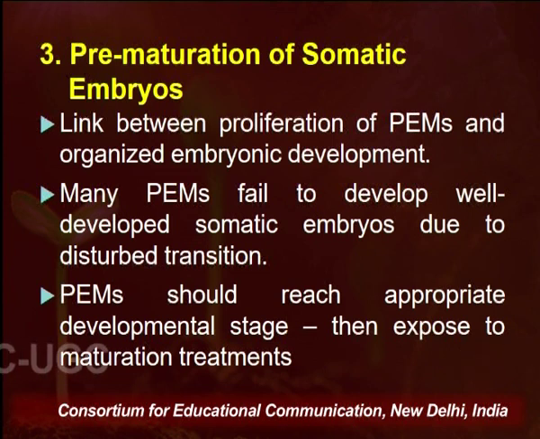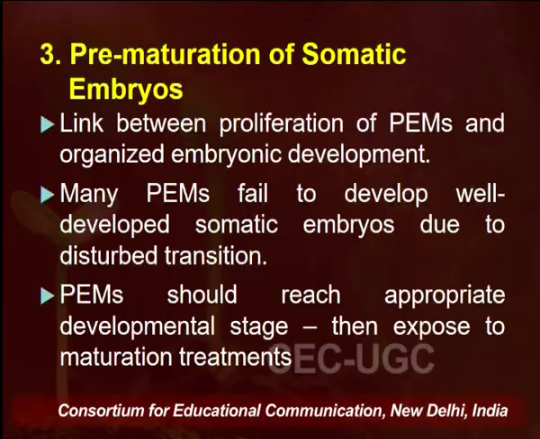Now, it has been found that numerous pro-embryogenic masses fail to develop into well-developed somatic embryos because of the disturbed transition. This step of conversion of PEMs into somatic embryos is one of the most critical steps, because once the PEMs get converted into premature embryos, their ability to get converted into somatic embryos increases many folds. So, that is why the conversion of PEMs into the prematuration stage is considered one of the most critical steps